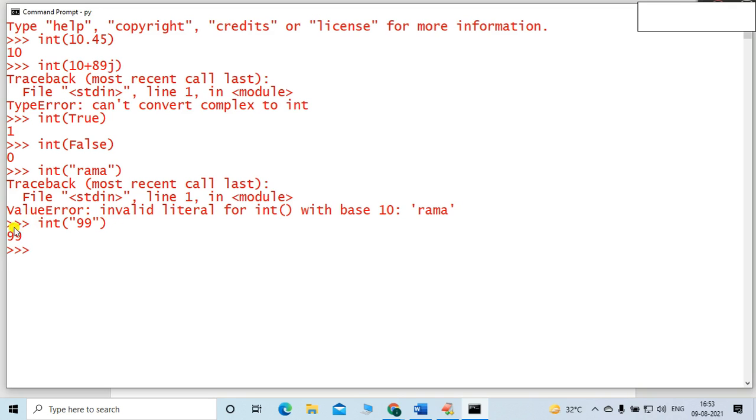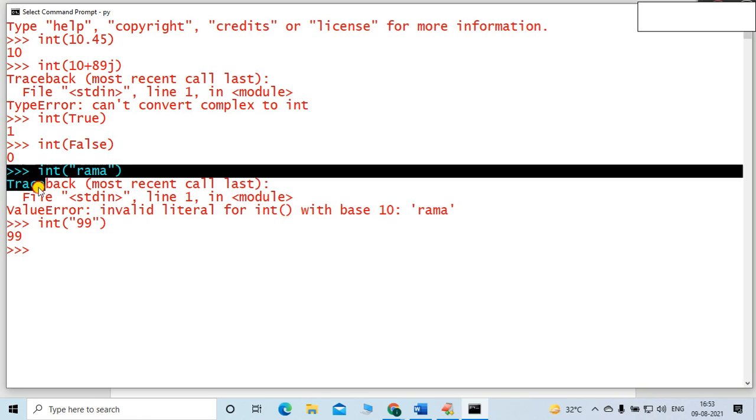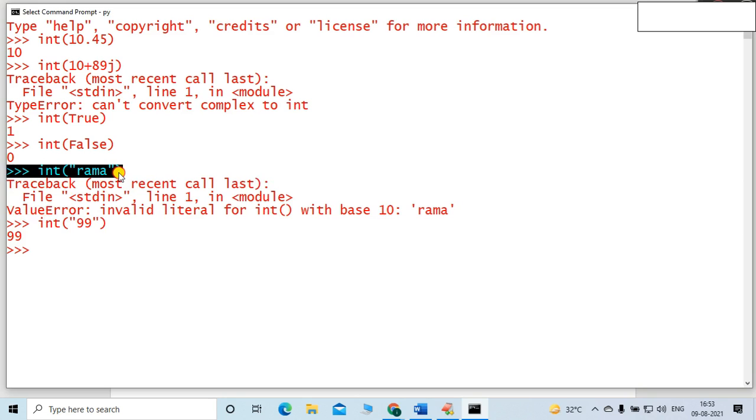Perfect. So it is converted into the integer, friend. But previously Rama was not converted into the integer because it is a perfect string with no base 10. Base 10 means, friends, what? Decimal number system. Is Rama a number system? Decimal number system means the human understandable number system, 0 to 9. Is it a decimal number system, friend? No, not at all.